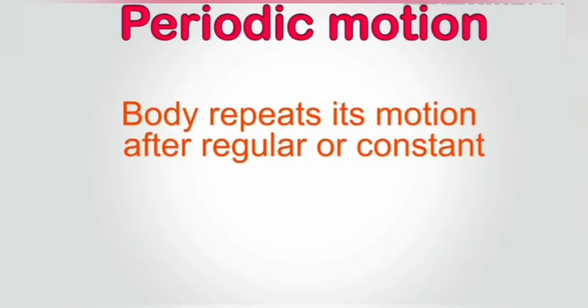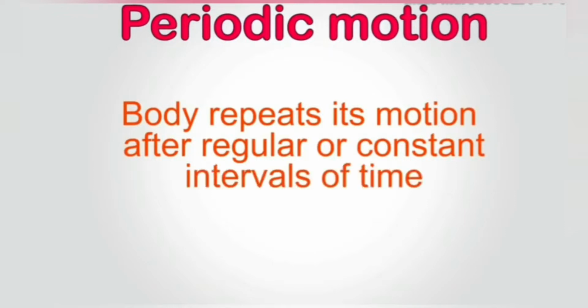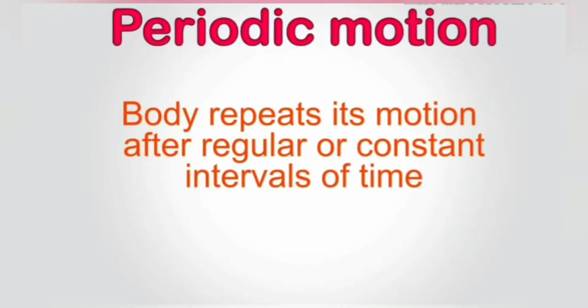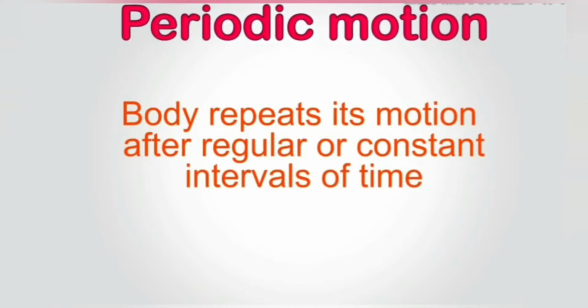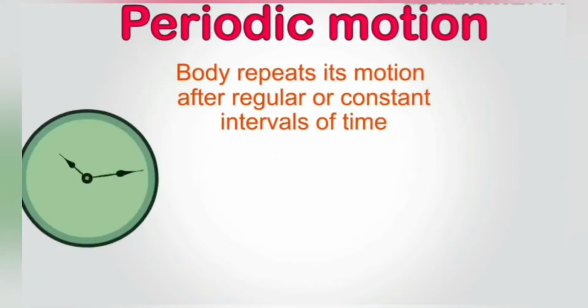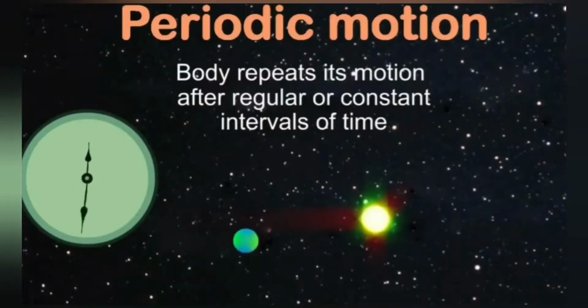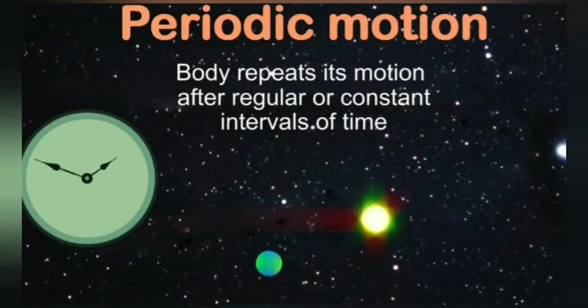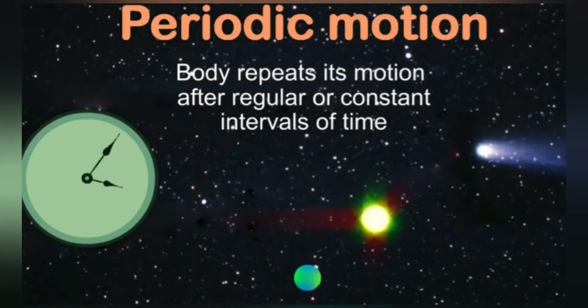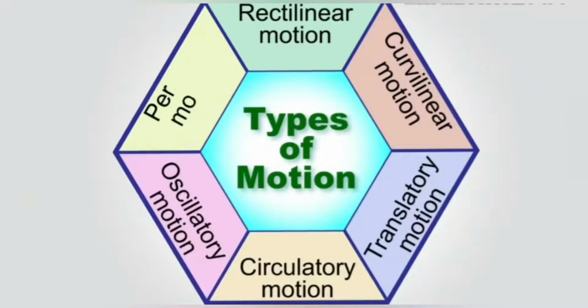Another type of motion is periodic motion. As the name suggests, when a body repeats its motion after regular or constant intervals of time, it is periodic motion. Examples include the hand of a clock, Earth revolving around the sun, and Halley's comet, which is seen only once in 76 years.